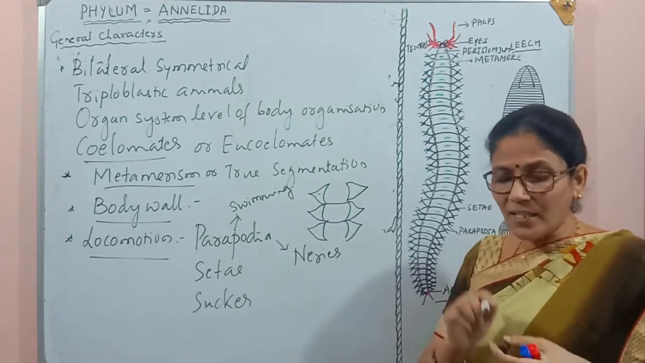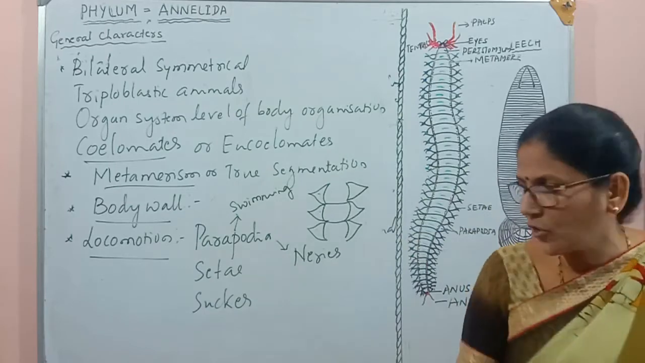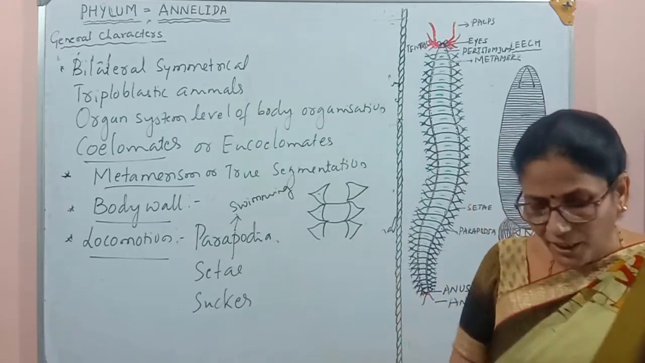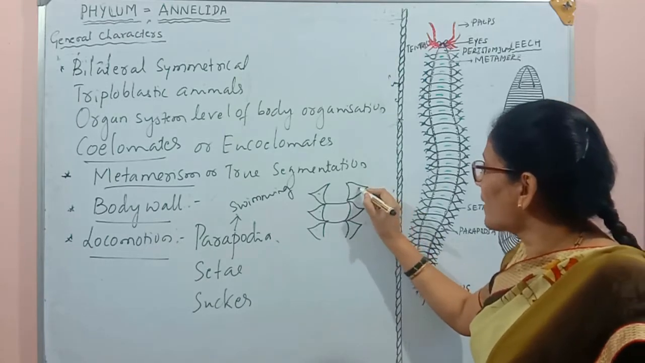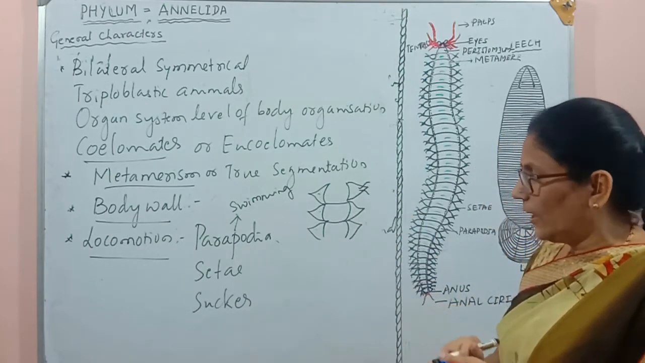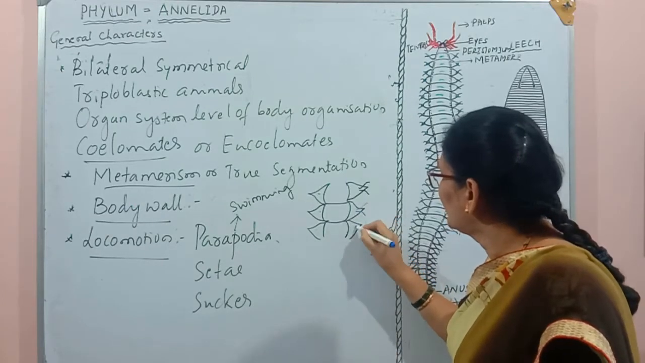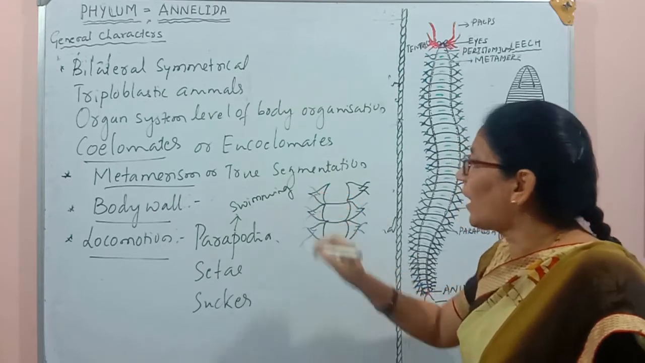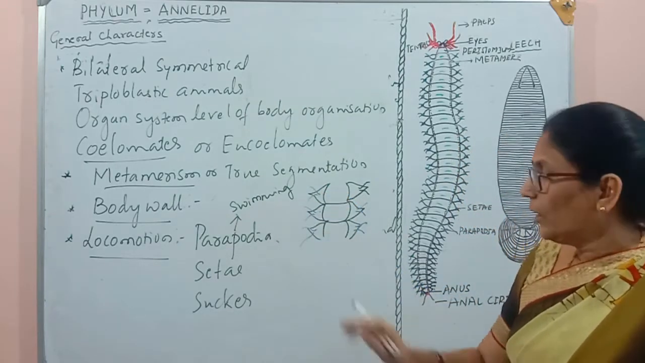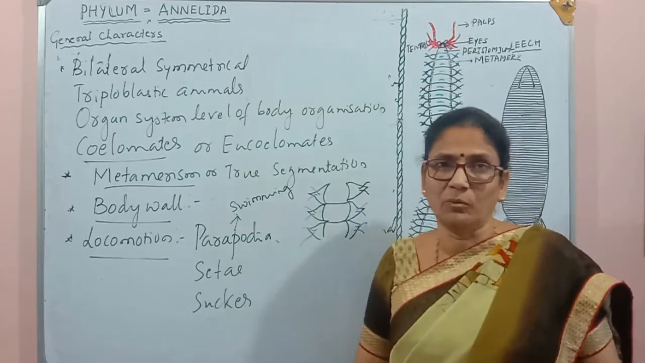Setae are S-shaped chitinous bristle-like structures, or small hair-like structures. So here also we see the setae. So here the S-shaped structures are there. These are the S-shaped structures which are made of chitinous material. So these setae may be present in both Nereis as well as earthworm.